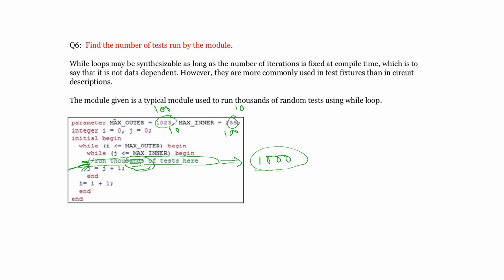So nested while loops like this are used to generate test vectors for many runs. For giving test vectors to the DUT many times, you can go for nested loops. Here, the total count is 123 into 255 runs. The code runs this many times.